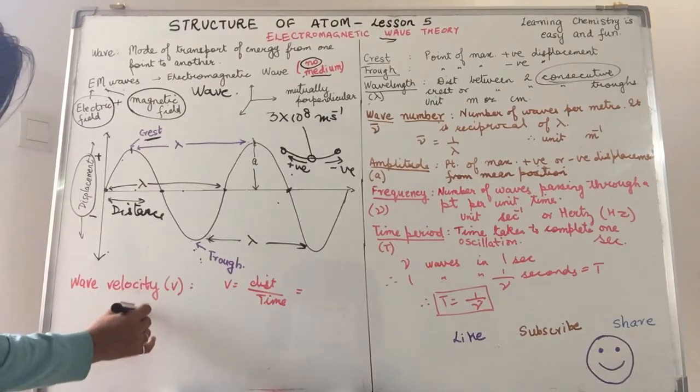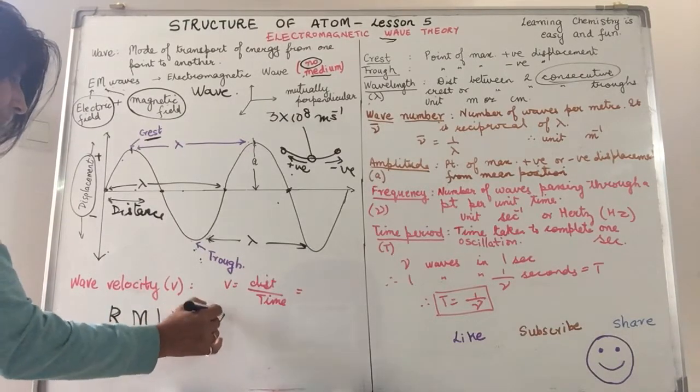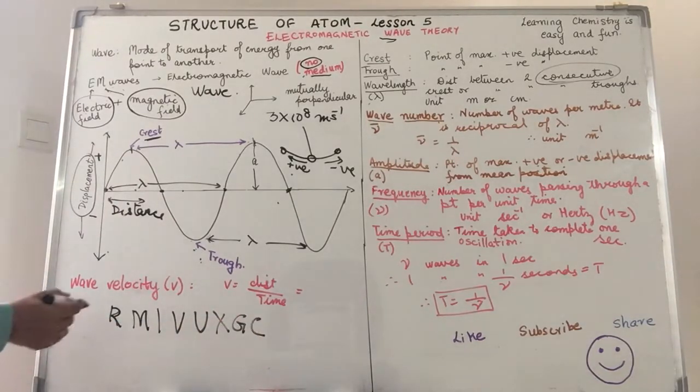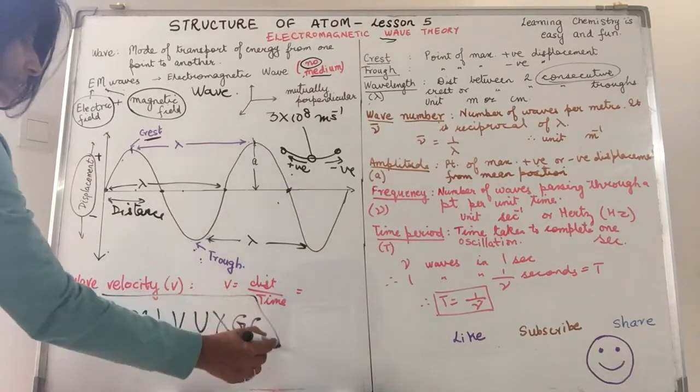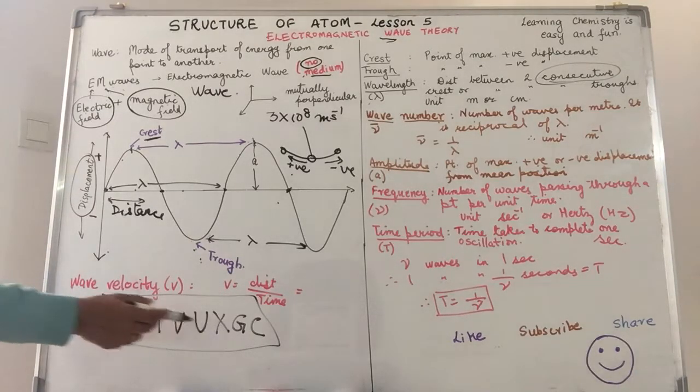R, M, I, V, U, X, G, C. This is my short form for the electromagnetic spectrum. This is my way of revising or remembering. You can devise your own mnemonics over here. What do we mean by this?